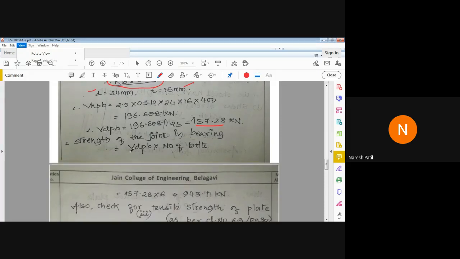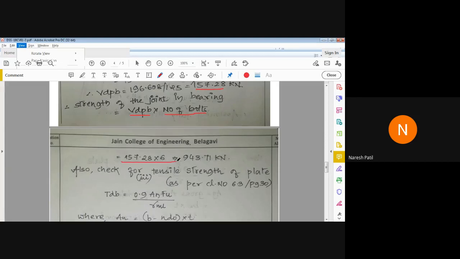Therefore, the strength of joint in bearing is again the strength of bolt in bearing, that is for a single bolt, multiplied by number of bolts. So the bearing strength of joint is 943.71 kilonewton. Correct?